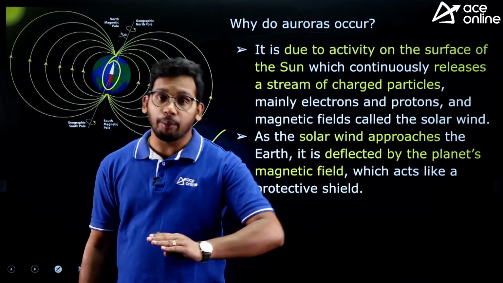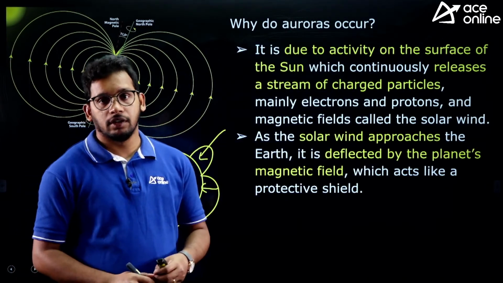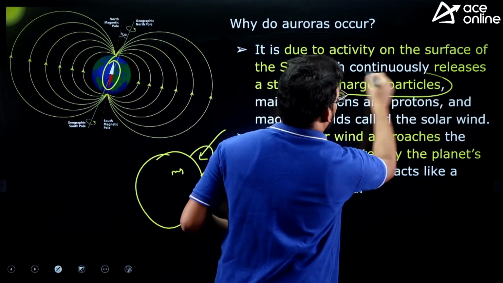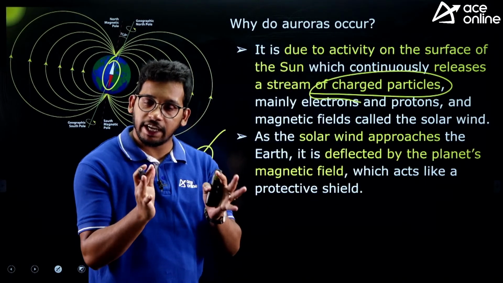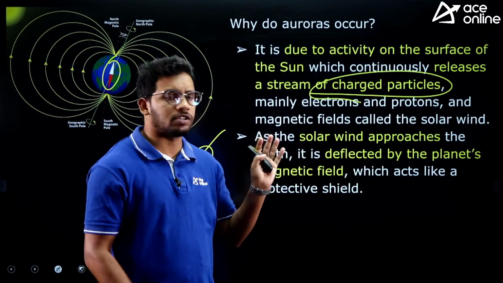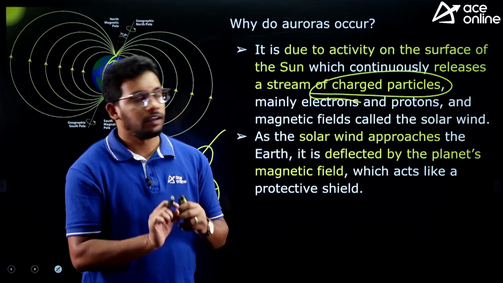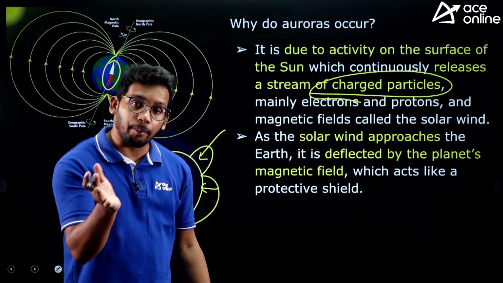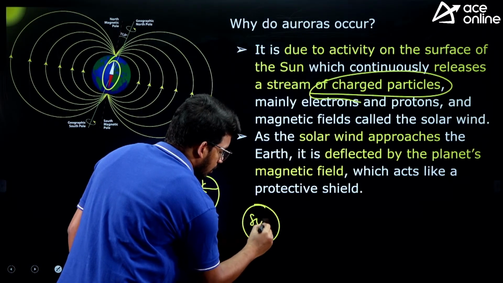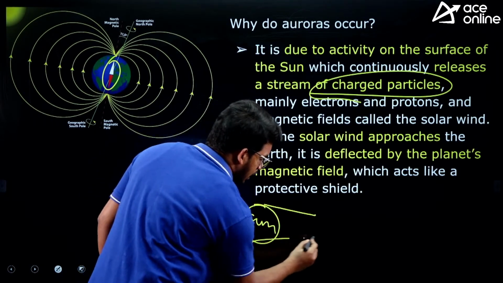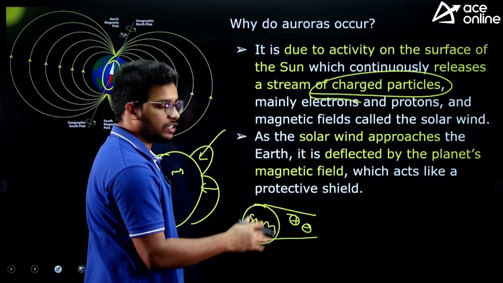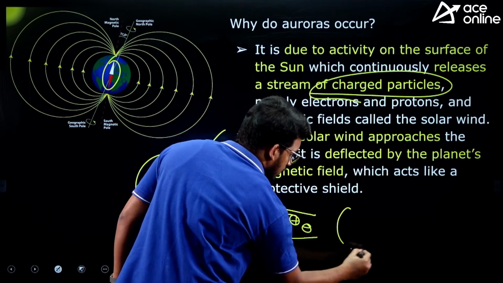So when these heat or charged particles come towards the earth's surface, the sun's heat has certain charged particles like electrons and protons, which are coming towards the earth's surface. For example, this is the sun and this is the heat generated which has ions and other charged particles, and this is earth, right.